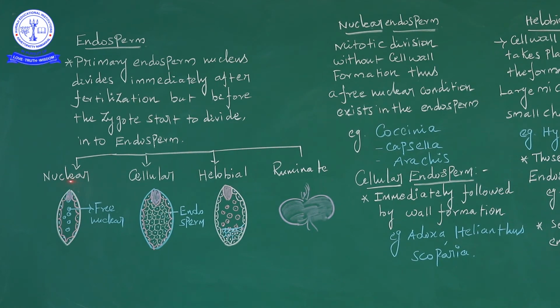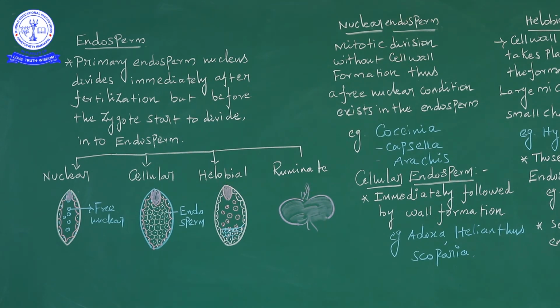These types are nuclear, cellular, helobial and ruminate endosperm. Nuclear means free nuclear division, with free nuclei. Cellular means the endosperm has cells present. Then the helobial character, with the nucleus inside; the diagram is very important for a 3-mark question. And then ruminate endosperm. That is the main difference: nuclear, cellular, helobial and ruminate endosperm.